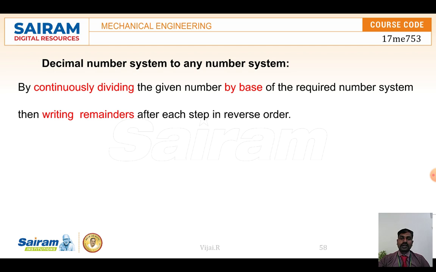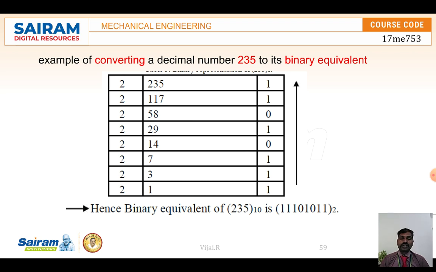We continuously divide the given number by the base we want. If it is binary, we divide by 2 and note the remainders in order. If you take 235 and divide by 2, I will get a remainder of 1, because 117 times 2 gives 234.